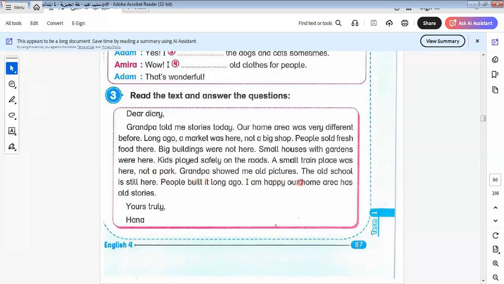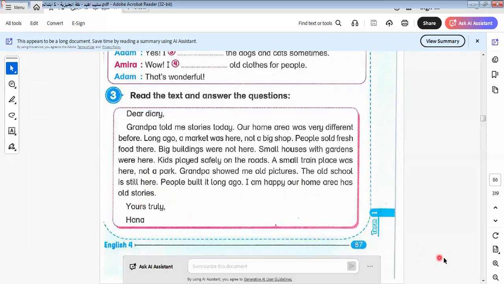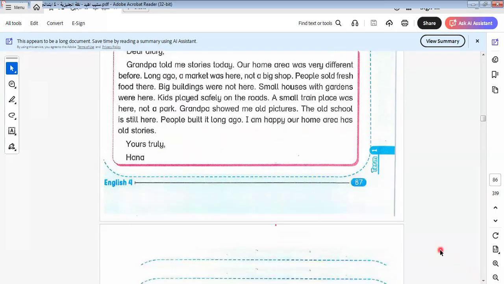Grandpa showed me old pictures. The old school is still here. People built it long ago. I'm happy our home area has old stories. Yours truly. Let's go to answer the questions below.